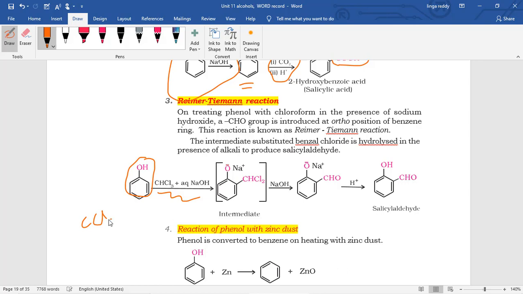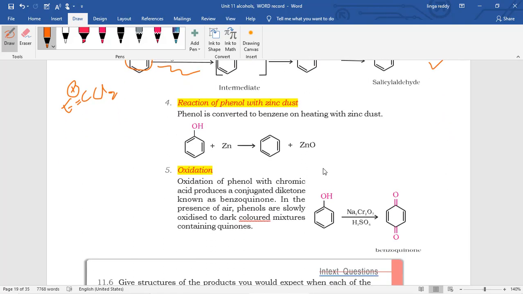This CCl2 attacks at the ortho or para position, of course mostly the ortho position. Then due to resonance the hydrogen migrates. In the presence of acidic medium, the phenoxide ion becomes phenol.